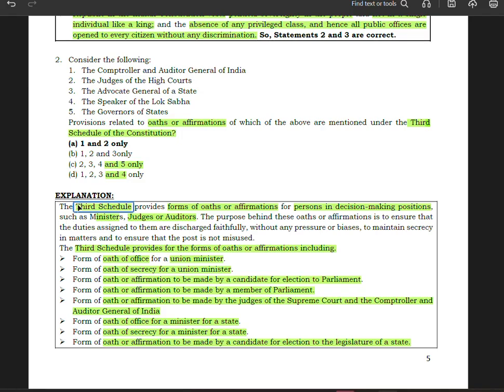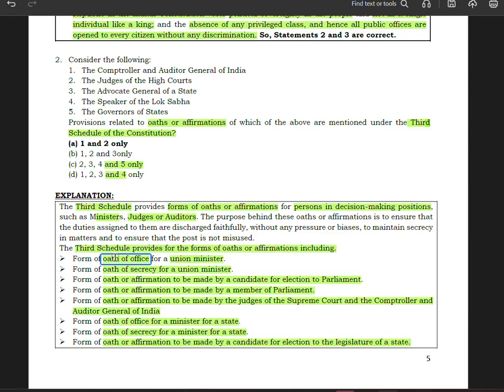The third schedule contains forms of oath and affirmation for persons in decision making positions. Now who are those persons? We have the oath of office for a union minister, then the oath of secrecy for a union minister. Two things you have to keep in mind: there is an oath of office for a union minister, and then there is an oath of secrecy for a union minister. Then we have oath or affirmation to be made by a candidate for election to parliament.